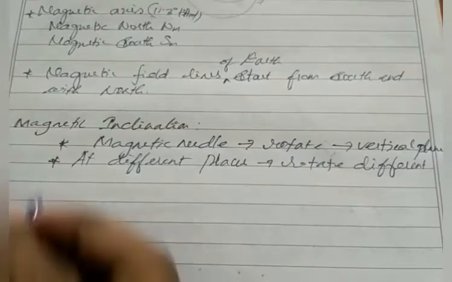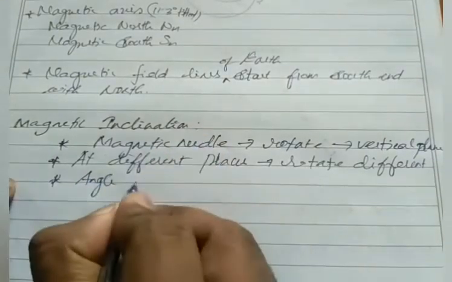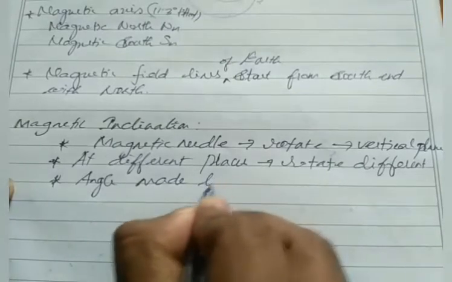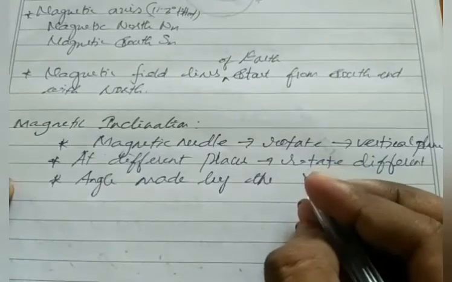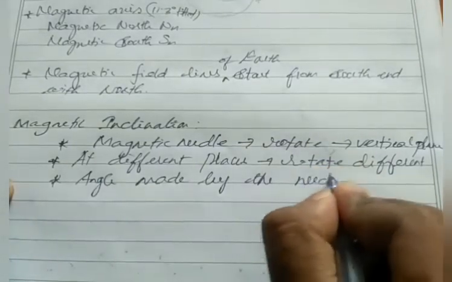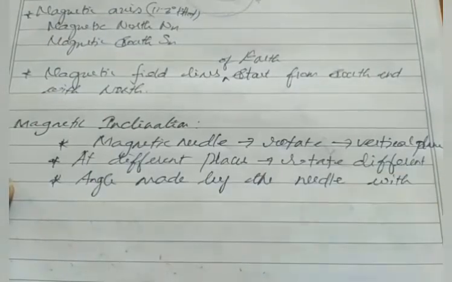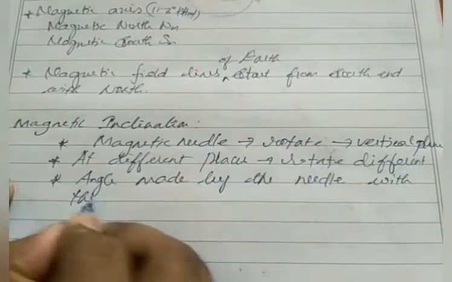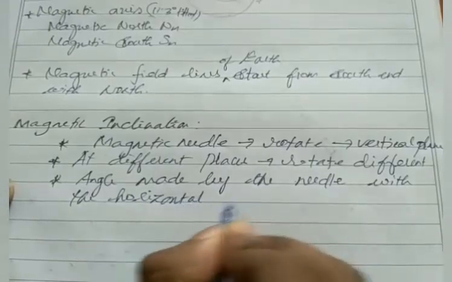Magnetic inclination is nothing but the angle made by the needle with the horizontal surface of Earth. This is the definition.